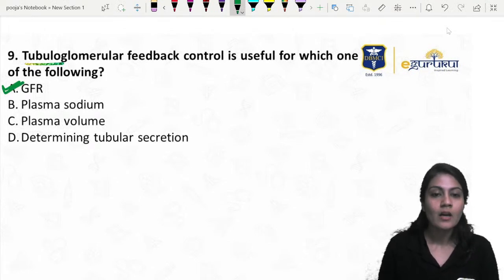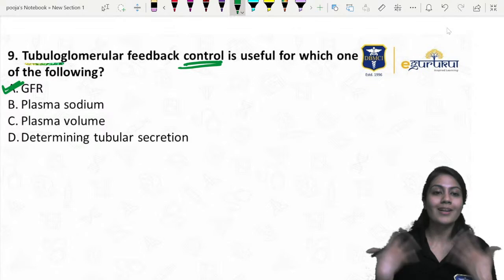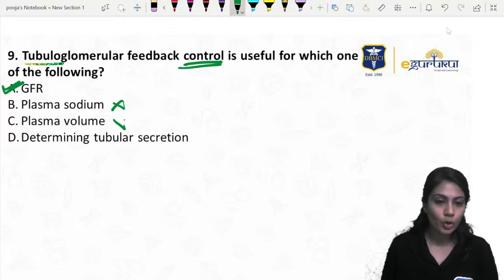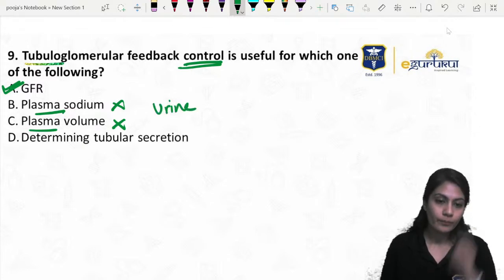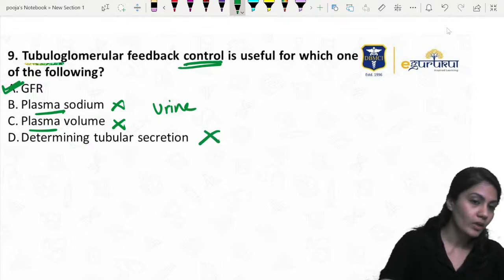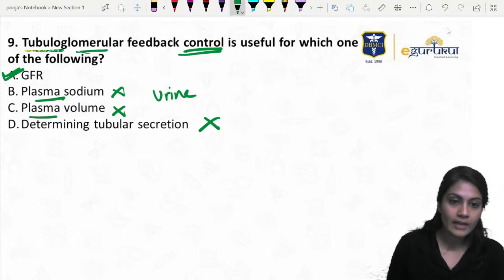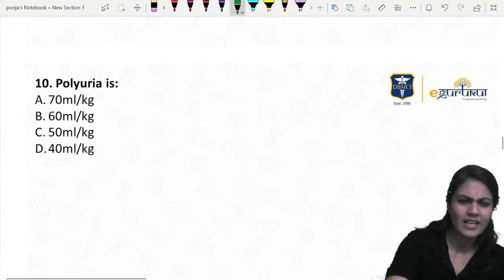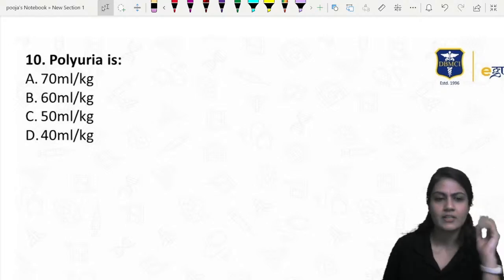They're asking what it controls, not what it is sensing. And that too, not the plasma sodium, not at all. There is no relation with the plasma. Tubuloglomerular, the tubules, there is no relationship with the plasma. They're sensing everything in the urine. So this cannot be the answer. Tubular secretion, no. We are relating with the glomerulus, right? Feedback is sent towards the glomerulus. So very easy, we are maintaining the GFR over here. Awesome, guys. You guys are awesome. I'm loving this batch.